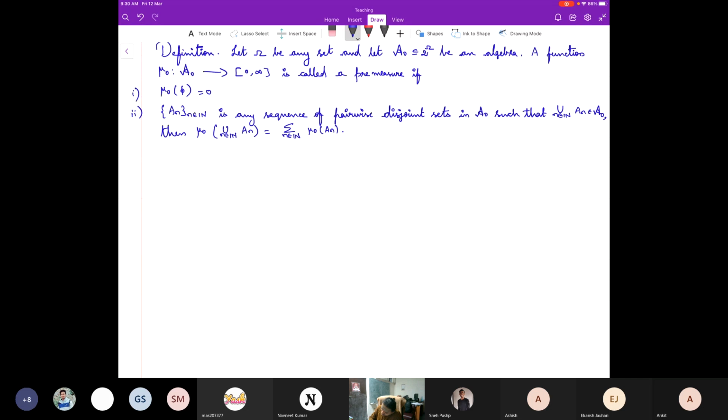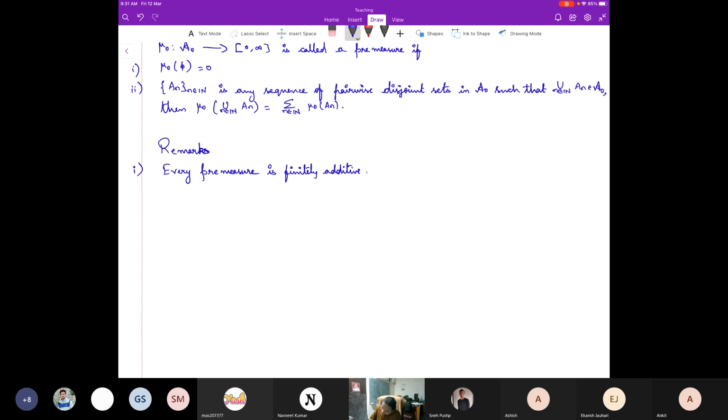So let me make some easy remarks. First one, every pre-measure is finitely additive, which means that a pre-measure is a finitely additive measure defined on an algebra, right?